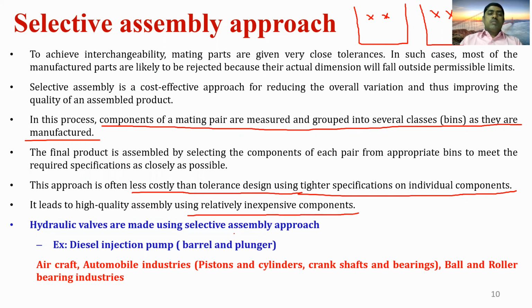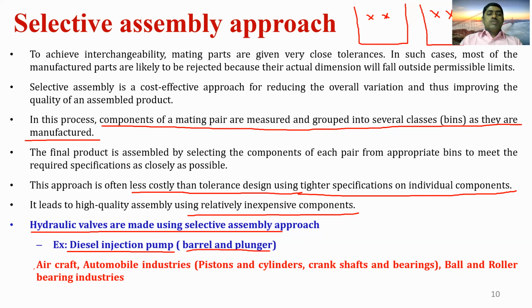This selective assembly approach is used in the manufacturing of hydraulic valves, and diesel injection pumps are made using it. In these, the barrel and plunger require high quality assembly, otherwise there is a leakage of fuel from the plunger.